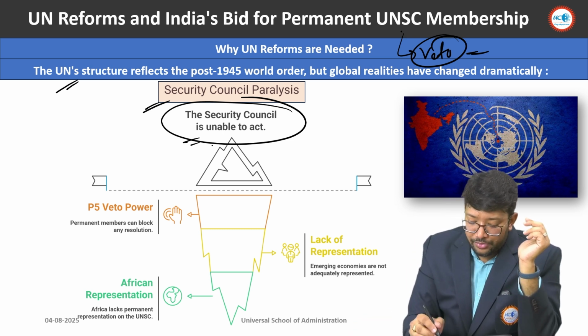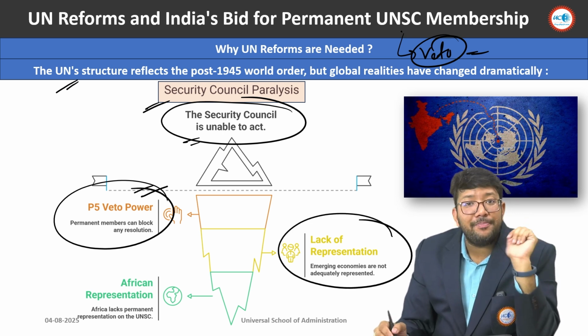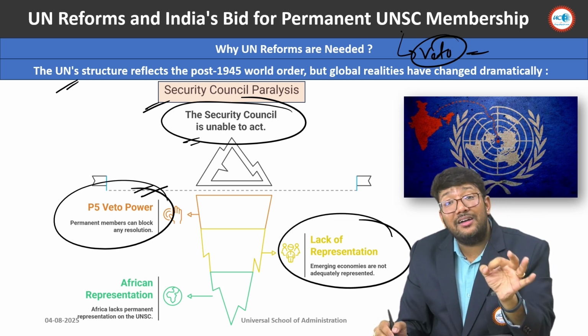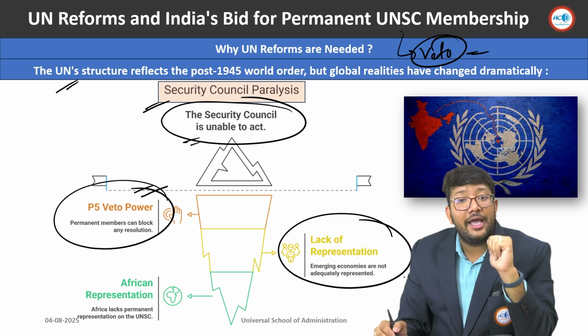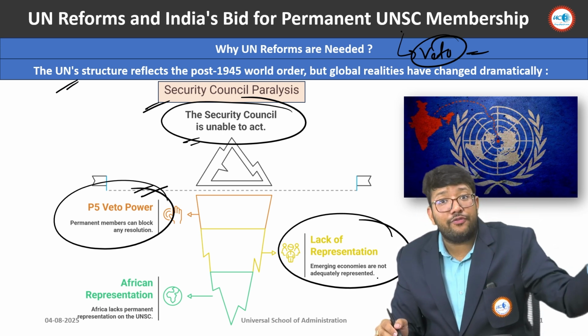And why are they not able to act? Because of, first, I told you already about the veto power. Then lack of representation. There is not a single country from the African continent, and those P5 members are deciding the fate of the whole world.